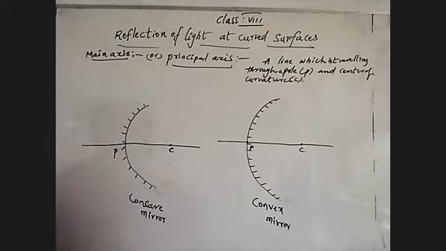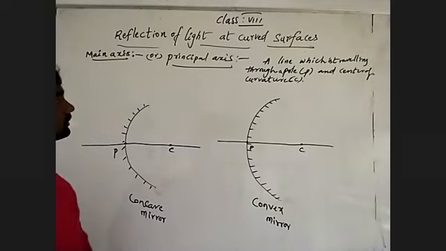Understand? Are you okay on the three terms we learned? One is the pole, one is the center of curvature, one is the main axis or principal axis.